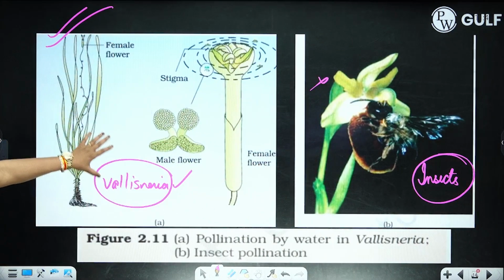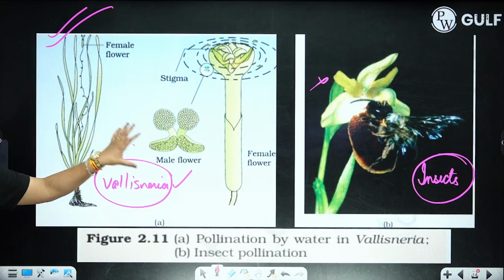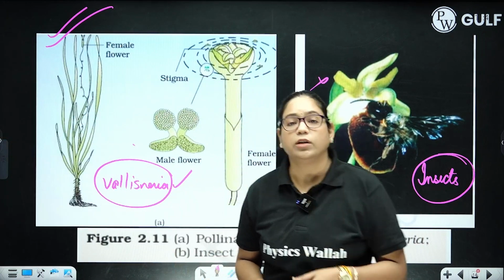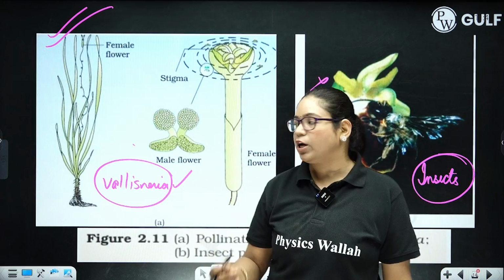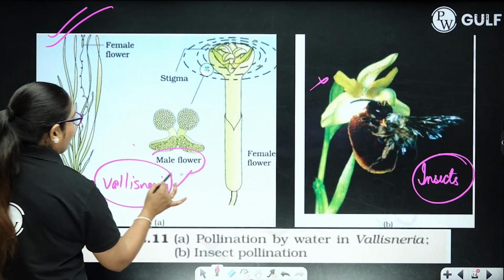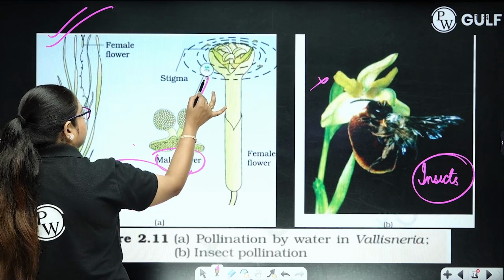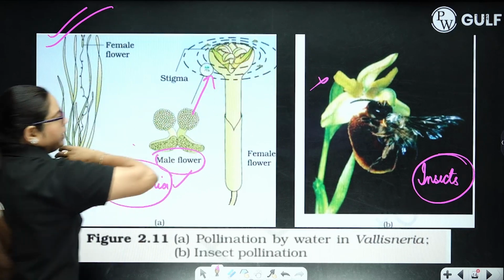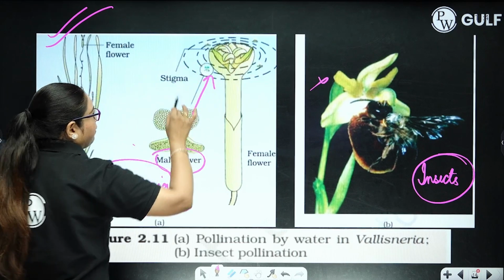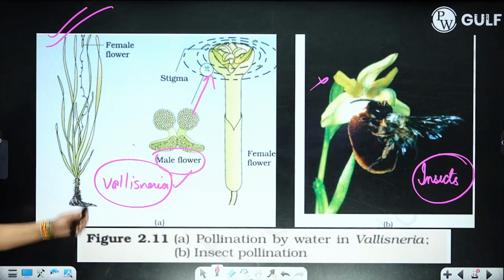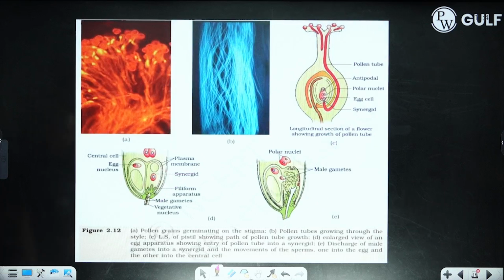You can see that in Vallisneria, the pollination is done with the help of water. Water is the agent of pollination in Vallisneria. Over here, the male flowers are producing pollens that reach the female gamete, that is released at the surface of water. So you have to draw this diagram for that.